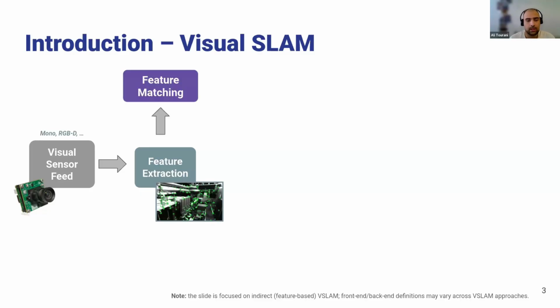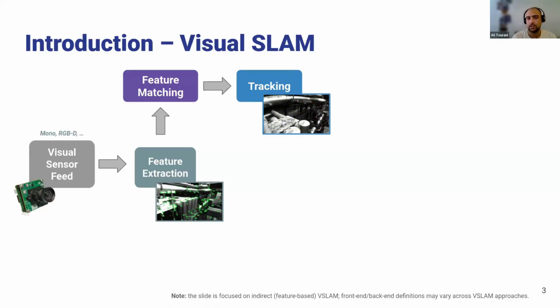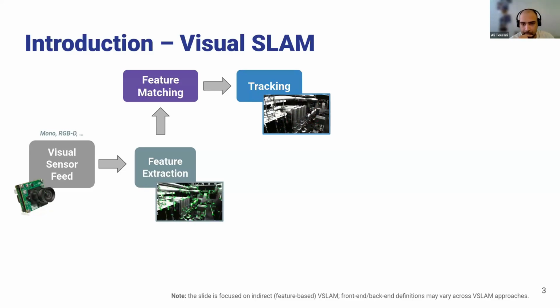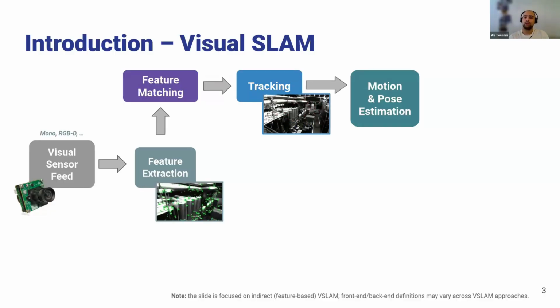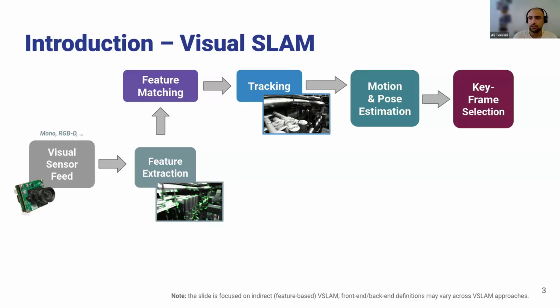These features can also be matched throughout the different frames. So we can track them to realize where the current location of the same features is in the next frame. So we are actually performing the task of tracking here. Having the tracking information can lead us to motion and pose estimation, so we can realize what the pose of the camera is while recording this set of frames.